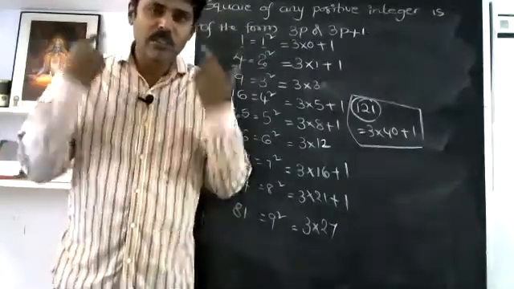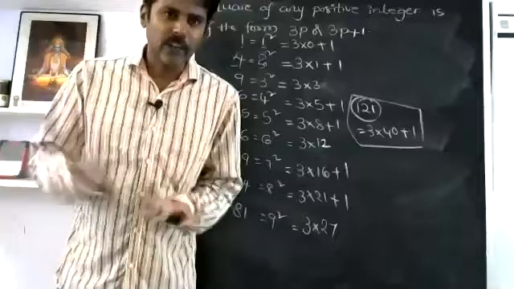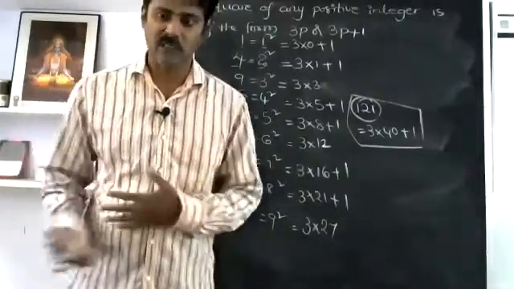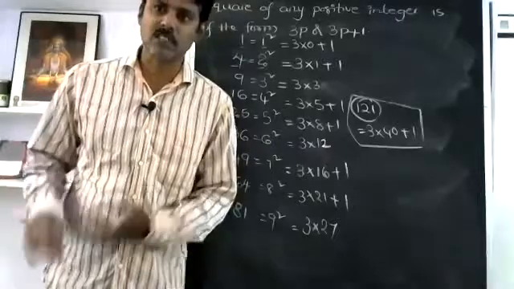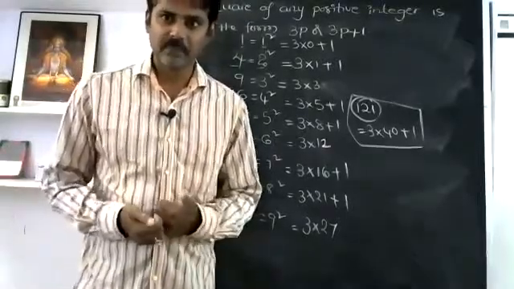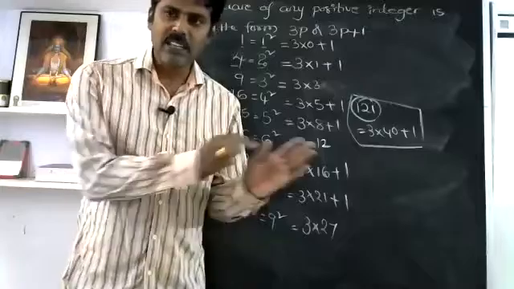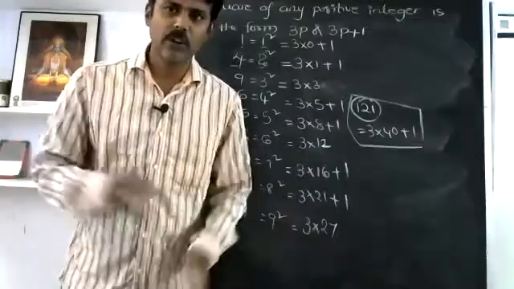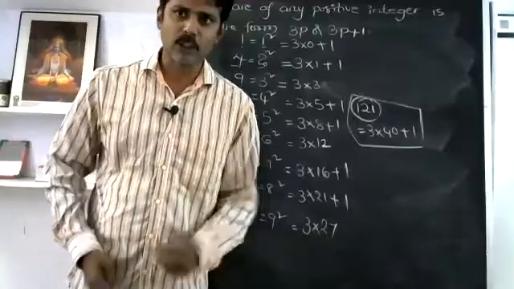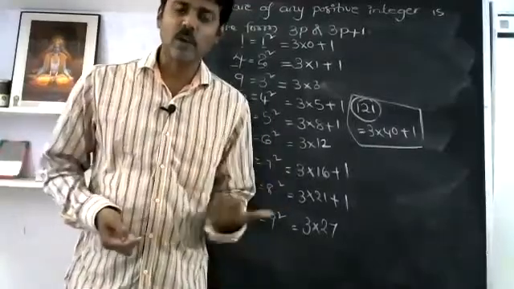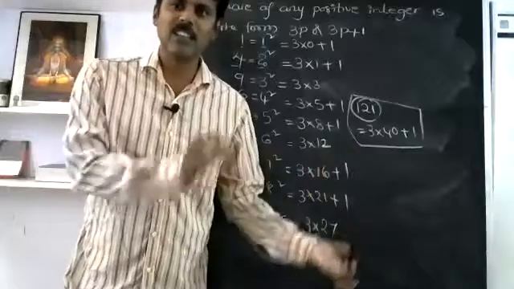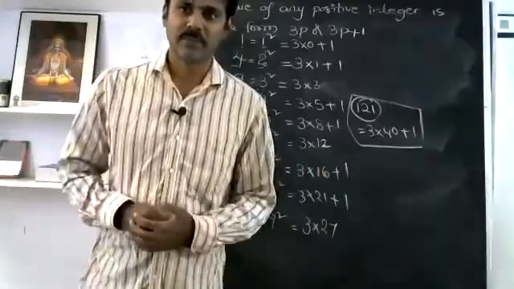Now you have to think and find out some more numbers. Can we write this in the form of 4p or 4p plus 1? Can we write this in the form of 6q or 6q plus 1? Did you get my idea? They have given only some problems in the textbook. We should not confine ourselves to those problems. They have given 3p or 3p plus 1. We have to check: can we write the square of any positive integer in the form of any other, rather than what they mentioned, 3p or 3p plus 1?